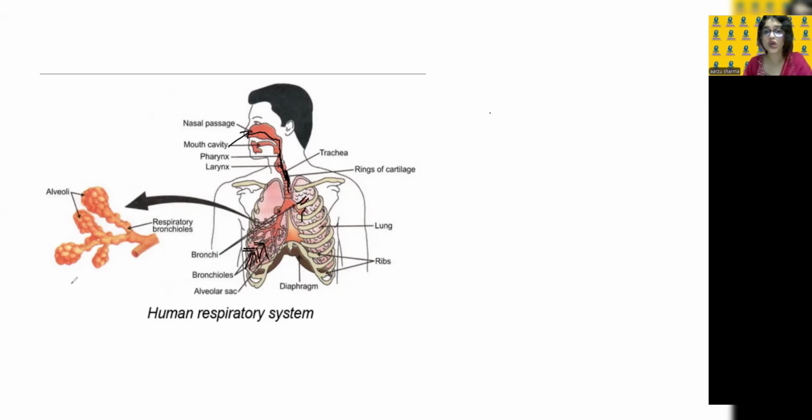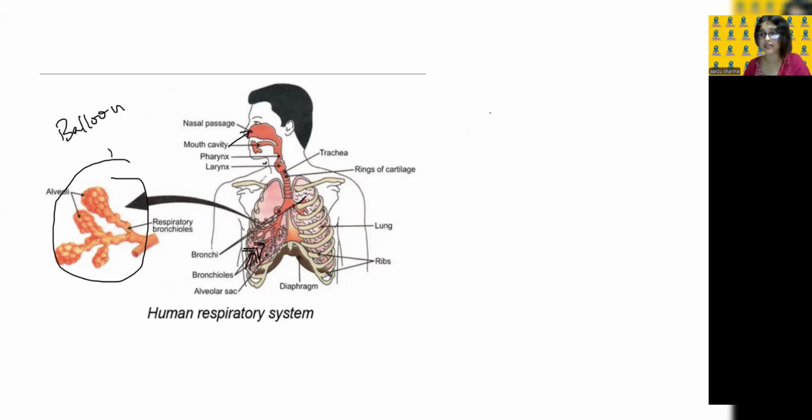So the lungs are divided into smaller tubes, and the tubes get smaller. The air enters through these tubes and finally reaches the alveoli, which is a balloon-like structure. It looks like a balloon.